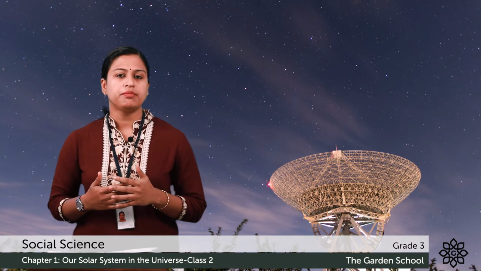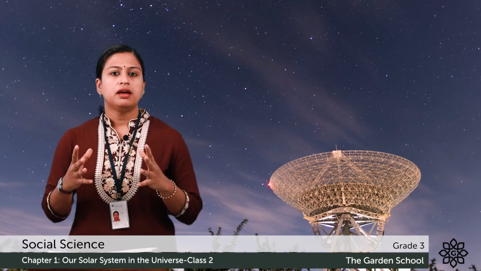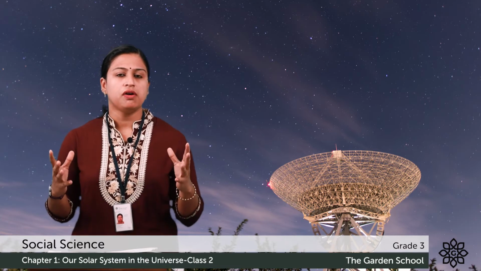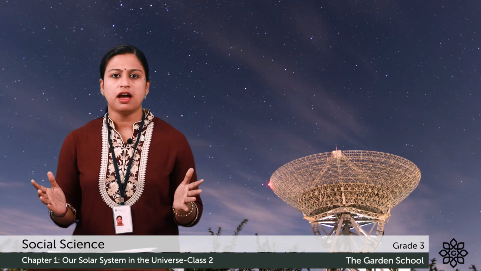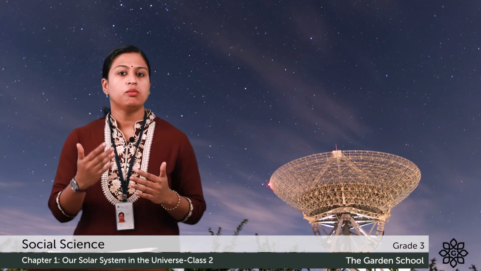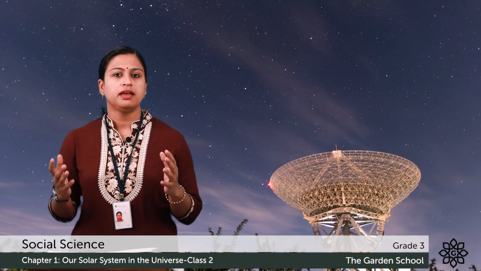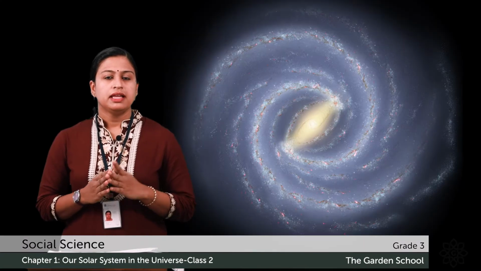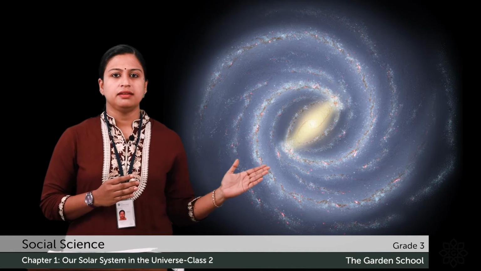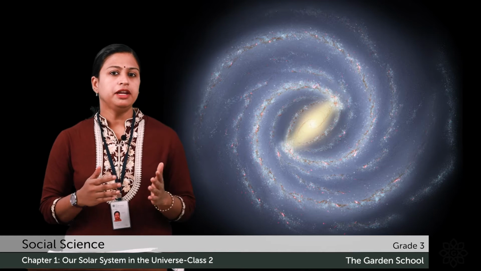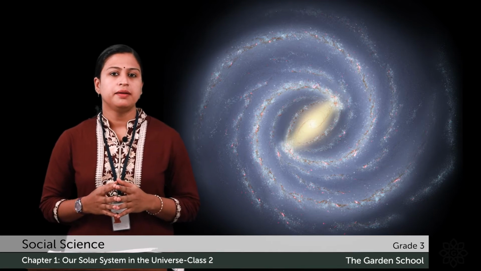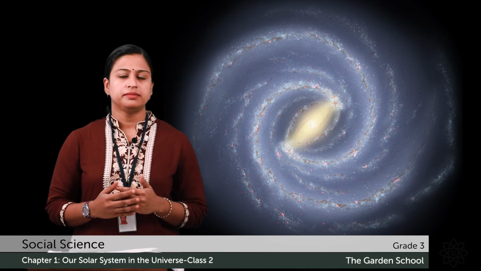Now let's discuss the galaxy. A galaxy is a huge collection of dust, gases, and lots of stars. There can be more than 100 billion stars in a galaxy. This is our galaxy, the Milky Way galaxy. The other name of the Milky Way galaxy is Akashaganga.